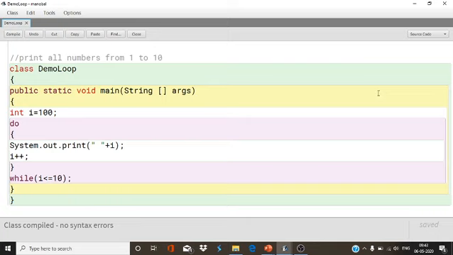Next class, whenever I come, next session, I will show you some Java programs based on for loop, nested for loop, while loop, nested while loop, do while loop, and the different programming aspects, and I will tell you on which program you should use which type of loop.